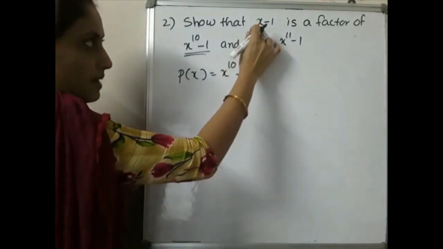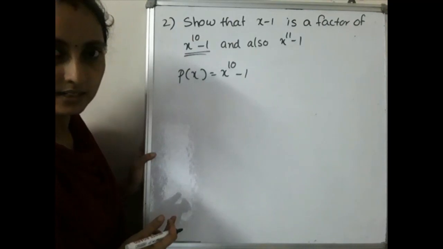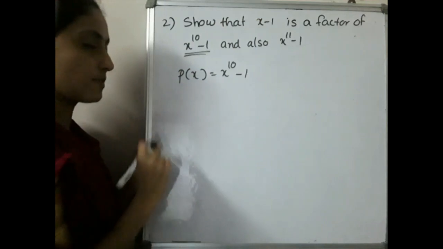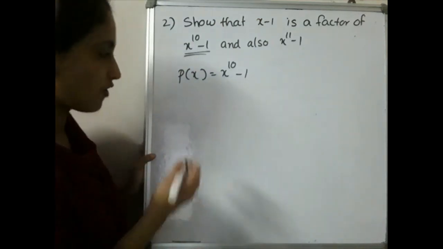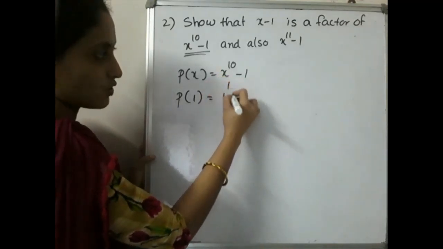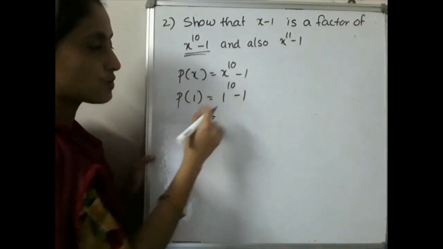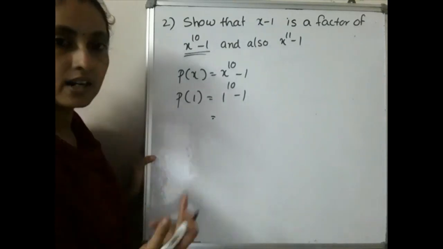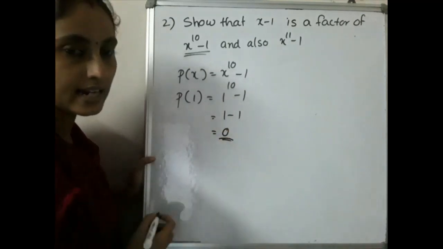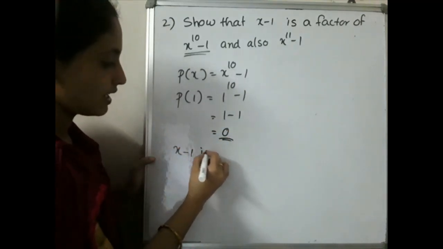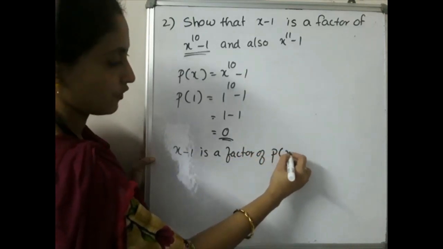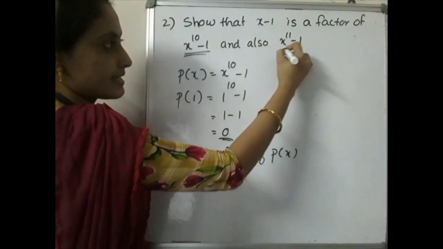Okay, if x minus 1 is a factor, what will be the remainder? If p of x is divided by x minus 1, what will be the remainder? P of 1. So you have to find p of 1. P of 1 is equal to what? Substitute here: 1 raised to 10 minus 1. 1 raised to any number is 1 itself, so 1 minus 1 is equal to 0. So what we can say? x minus 1 is a factor of p of x.